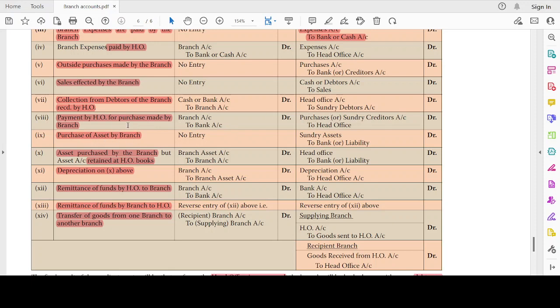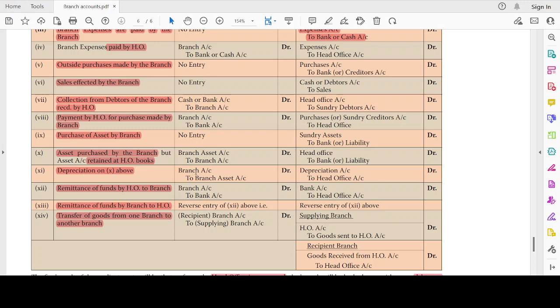Purchase of asset by branch. If branch is purchased, there is no entry in the head office books, right? So Sundry asset or to bank or liability. Branch, but asset is retained by the head office book. Head office books it is there. So branch asset account debit to branch account. Head office account debit to bank or liability account.